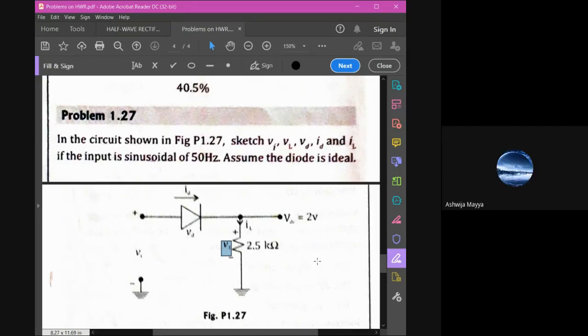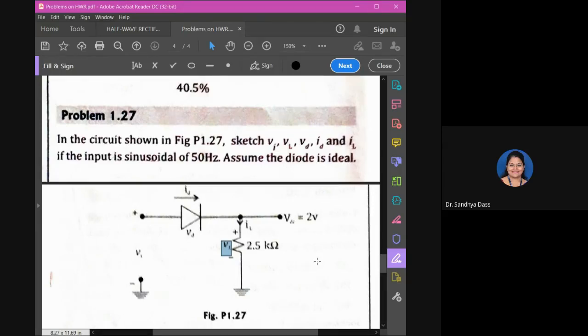Ma'am, the VDC is already given, right? So we can calculate V peak by using the formula VDC is equal to VM by pi. Very good. So there we will get VM, the peak value of the input voltage. So from that, what else can we calculate? When we know VM, we can calculate IM and VRMS. Exactly correct. IRMS is not required, it is not asked here. So we want IM.